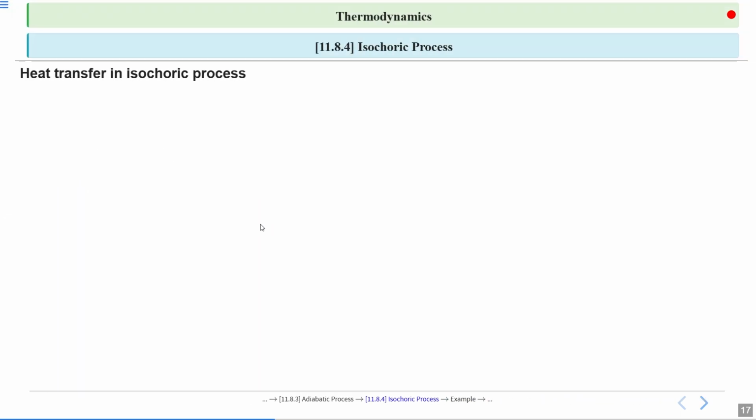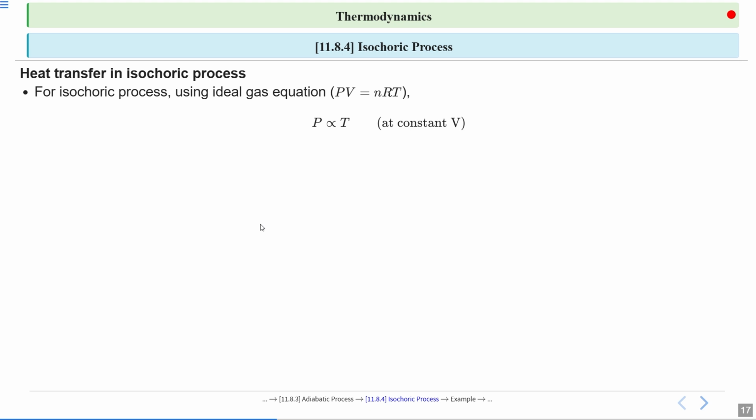Heat transfer in an isochoric process. Using the ideal gas equation, PV equal to nRT, we can say pressure is directly proportional to temperature at constant volume. So we can write P1/T1 equal to P2/T2. The change in internal energy for constant volume is delta U equal to nCV(T2 minus T1). Here T2 minus T1 is the change in temperature.